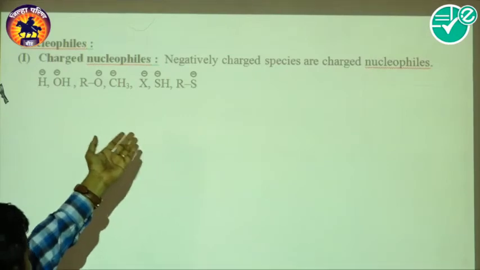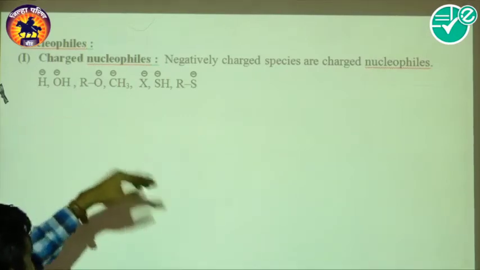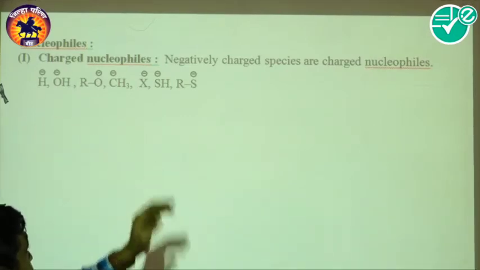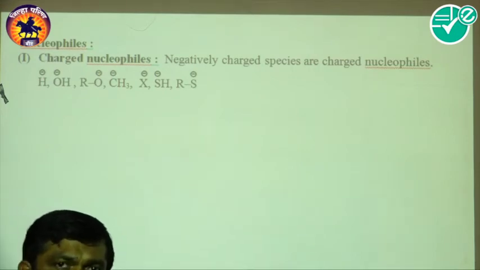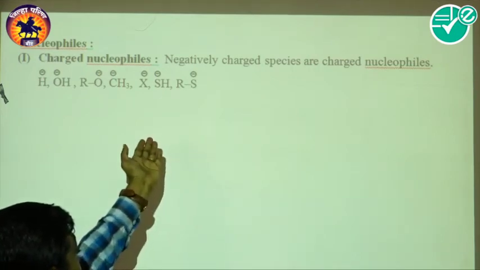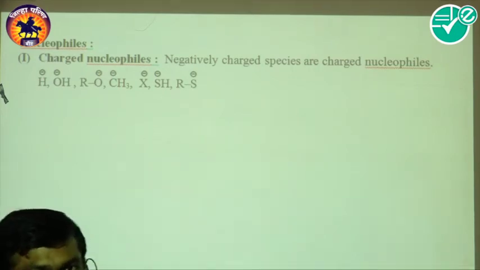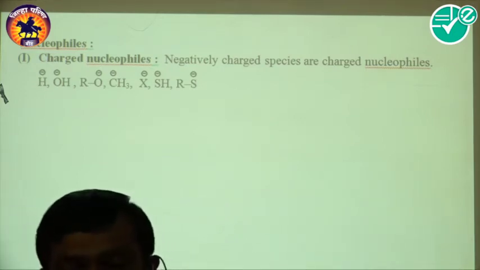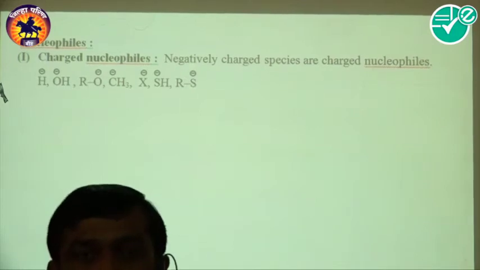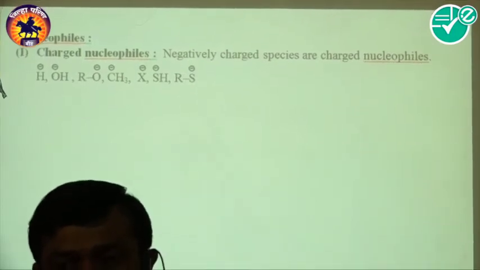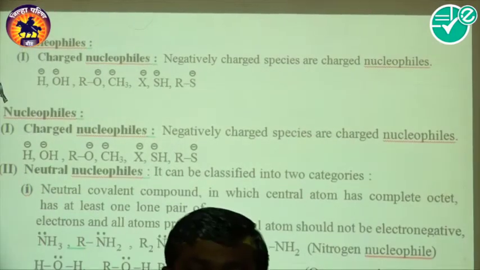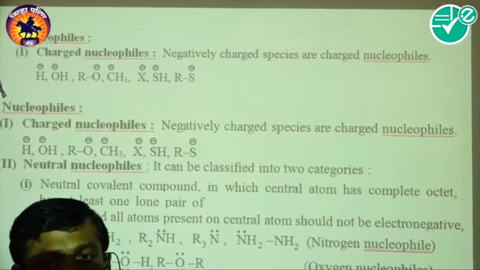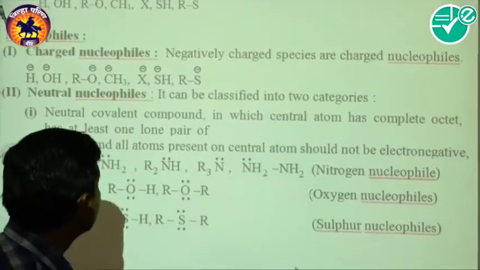The well-known examples of that are H minus, OH minus, RO minus, CH3 minus, which have more electrons, or are electron-rich species. Therefore, they act as nucleophiles. So just look at the negative charge species. Now the nucleophile which is neutral.